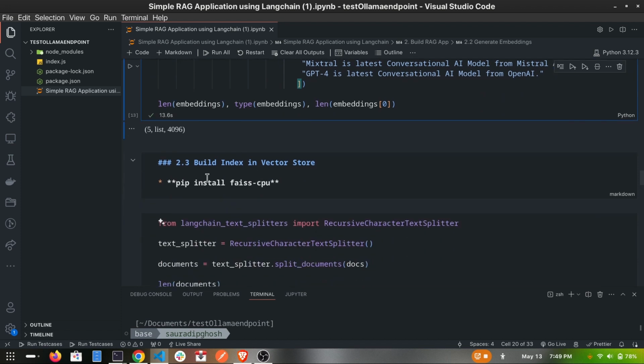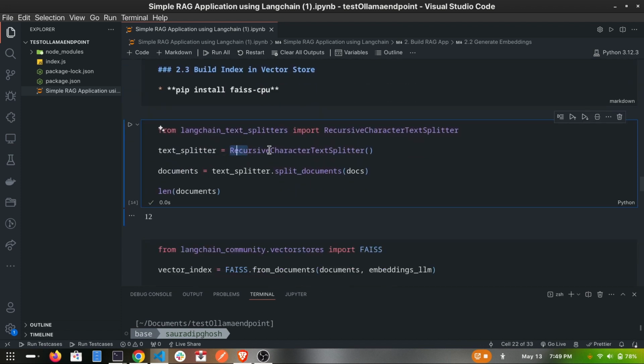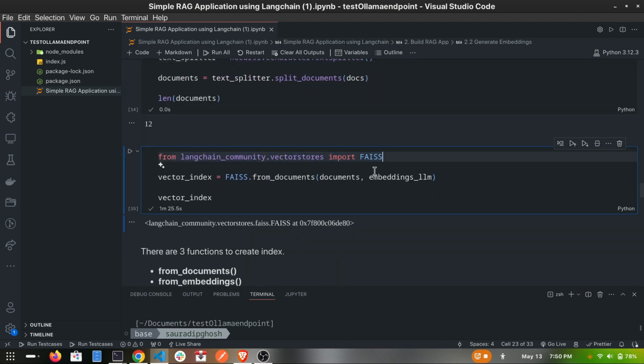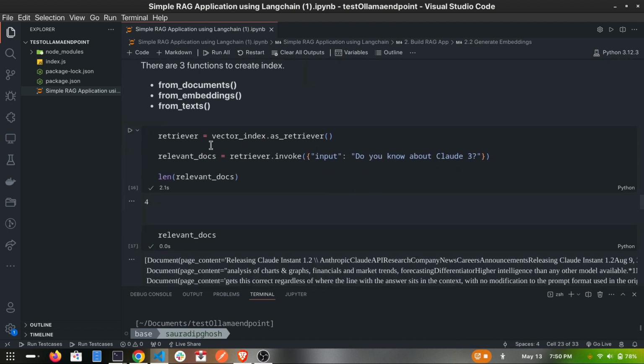After that I use a vector store to store the data, and a recursive character text splitter to split the entire document. Then I embed the entire thing.